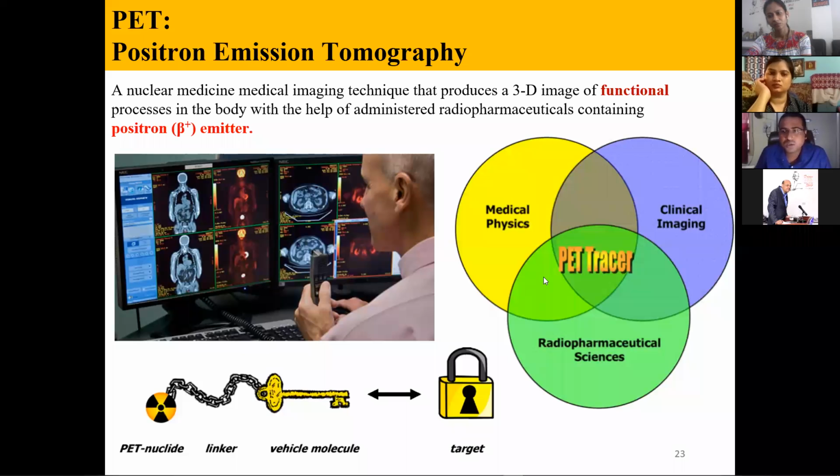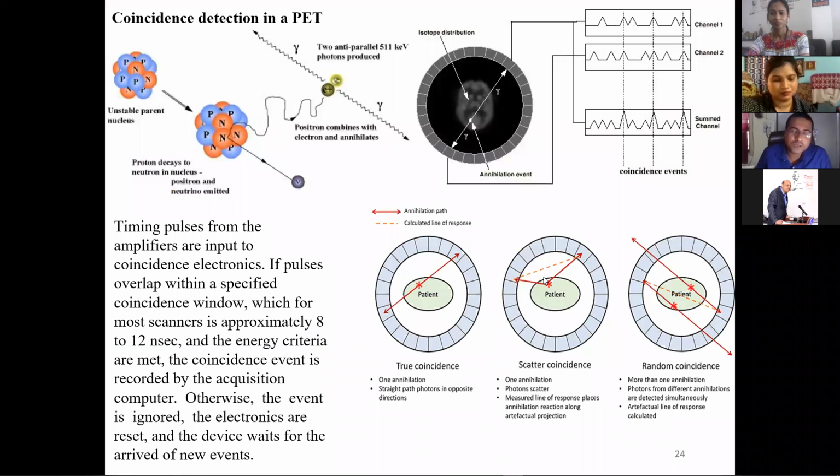So the principle of the PET technique is, as I told, positron emission tomography, the PET full form. So we have to understand how a positron emitter, when a positron is emitted, interacts with matter. Here you can see these are unstable nuclides, and when one comes to the ground state, it emits a beta plus. The beta plus will annihilate.